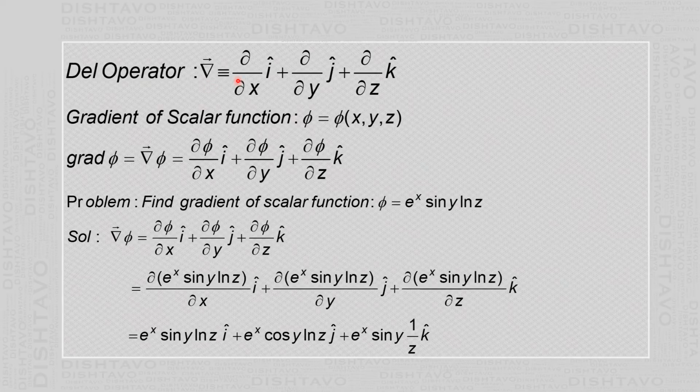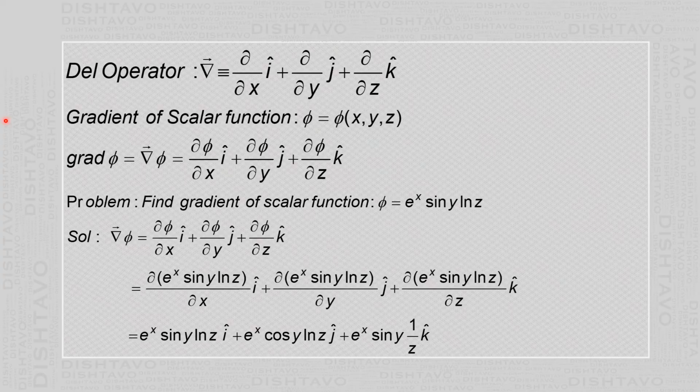It is defined as dou by dou x i cap plus dou by dou y j cap plus dou by dou z k cap. Which means a partial derivative with respect to x into i cap plus partial derivative with respect to y j cap plus partial derivative with respect to z k cap. Now this dou by dou x, dou by dou y and dou by dou z are called the components of the given vector. This del operator can be operated on a scalar function, and it can also be operated on a vector function.